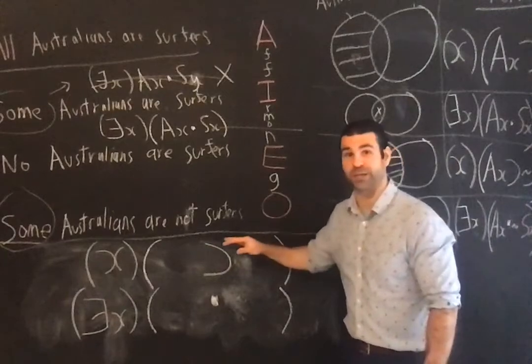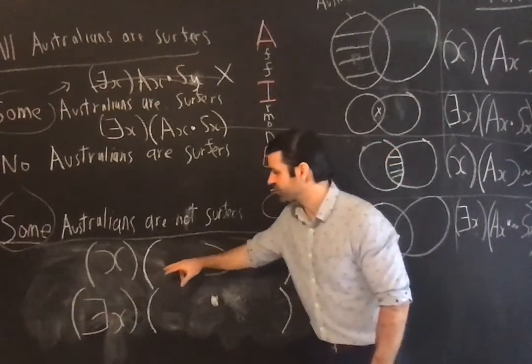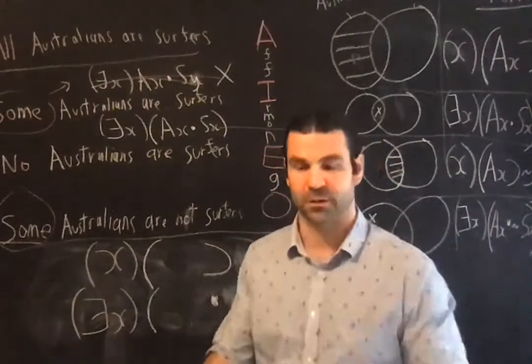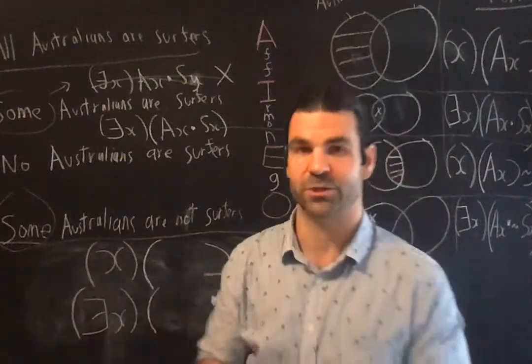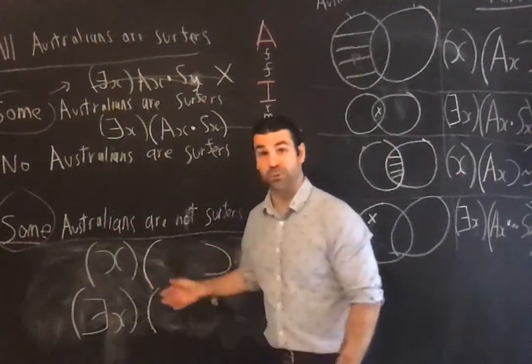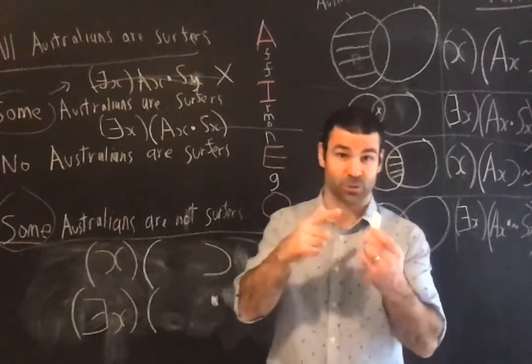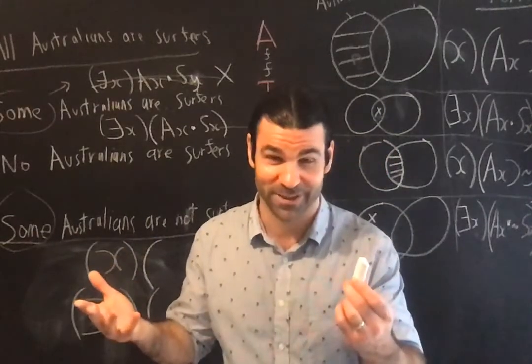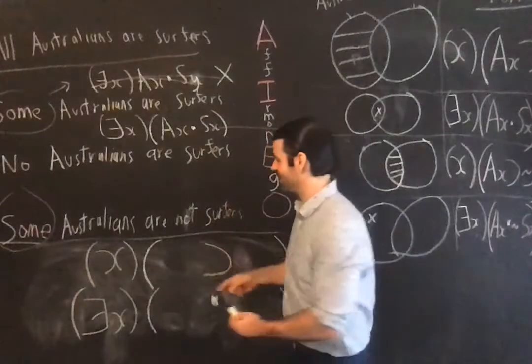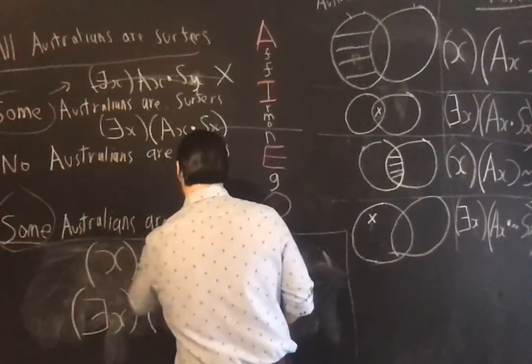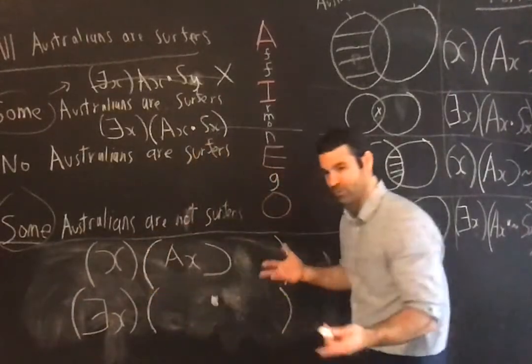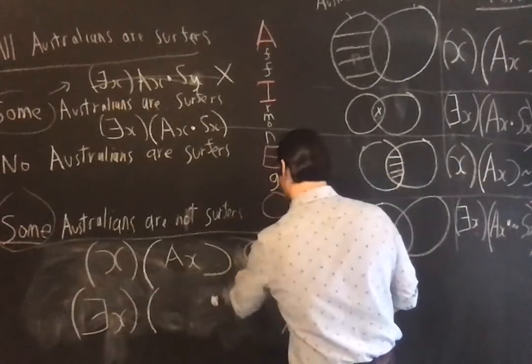That's going to help in making the propositional function, or this quantifier statement, also true of all the things that are not Australians, like this piece of chalk. This piece of chalk is not an Australian, right? So what I'm going to have as the logical form of all Australians are surfers is this, right?